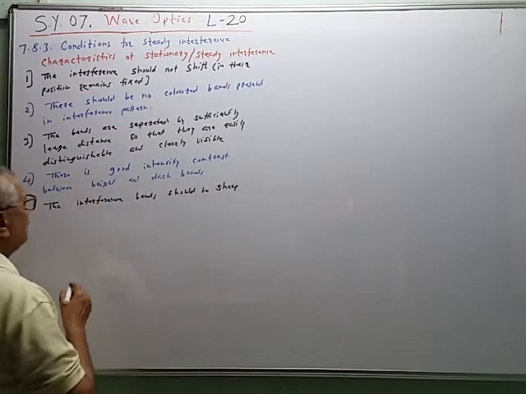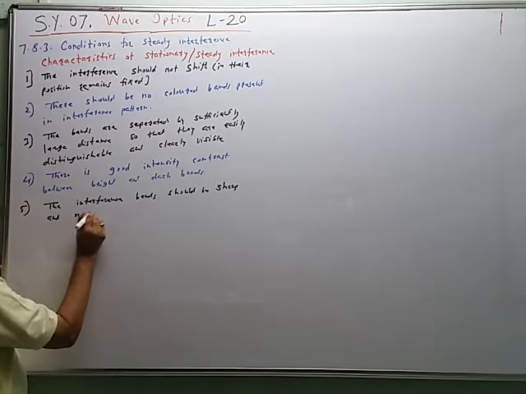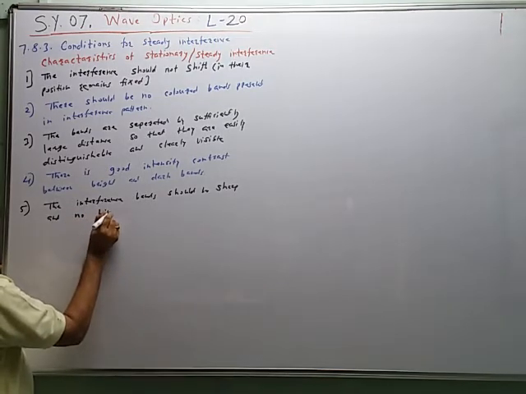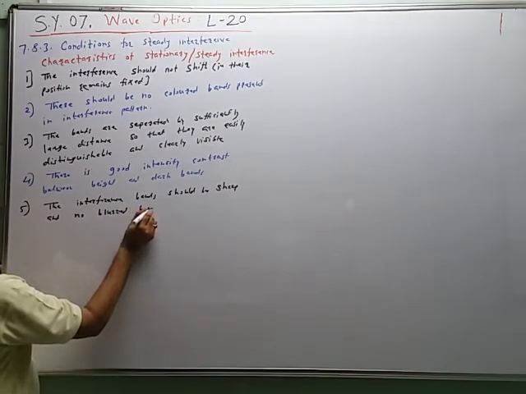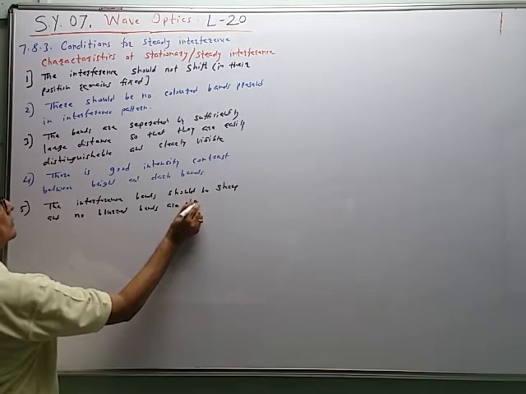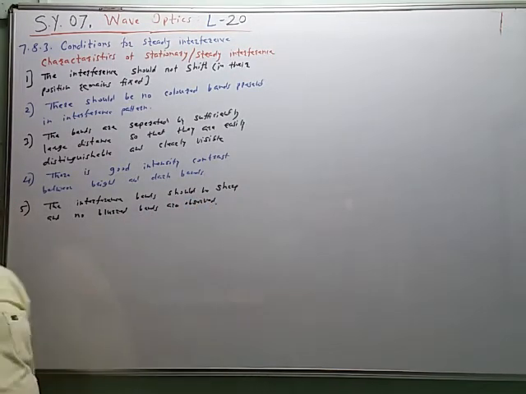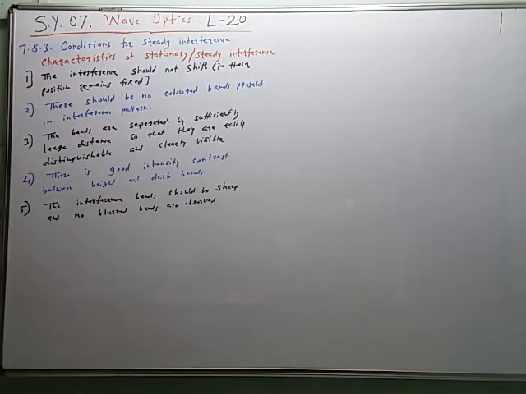The interference bands should be sharp and no blurred bands are observed. So these are the five requirements of the steady interference pattern, like this.